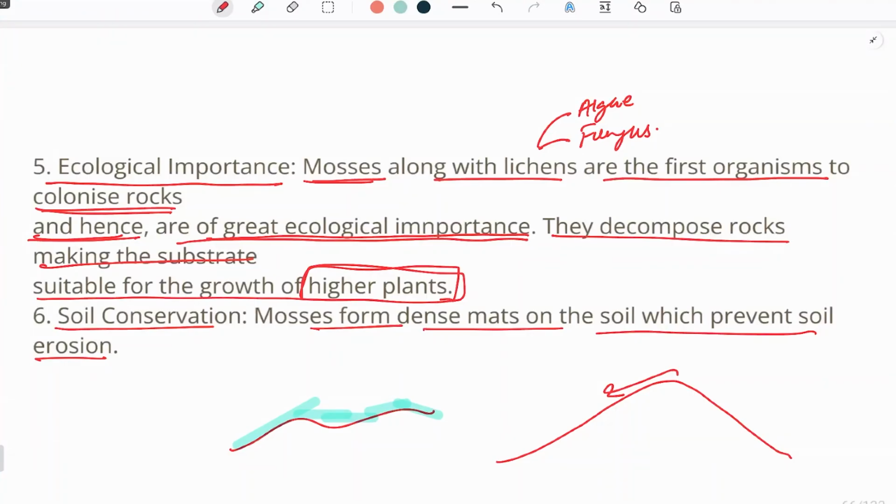But because bryophytes are very small plants, they remain attached to the substratum, and whenever water falls, they form a dense mat over which the water goes through, and the soil under it remains untouched, or even if touched, part of it doesn't flow away with the flow of water. So it will prevent the fertile soil from washing out, leaving the whole mountain barren. So it helps in soil conservation as well.